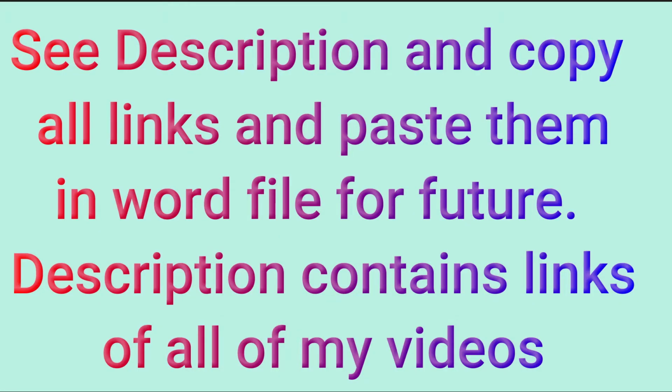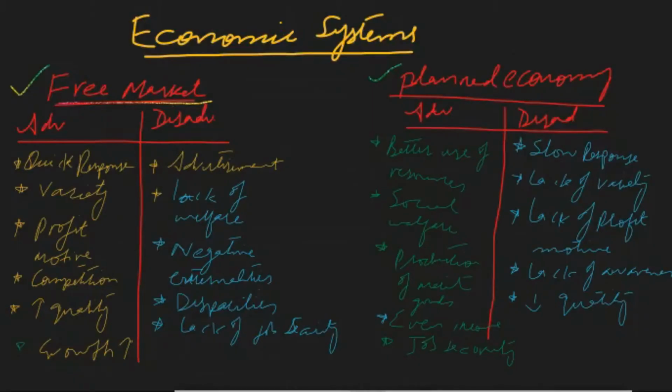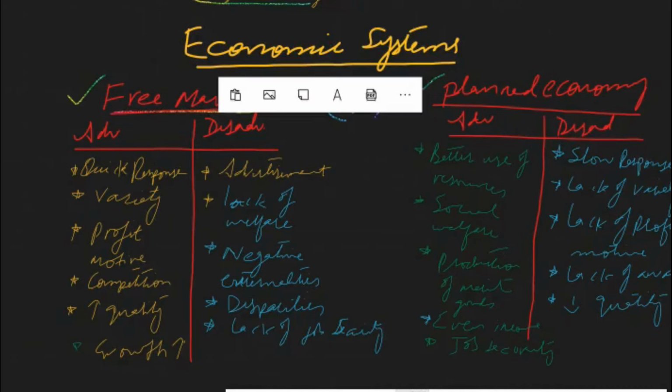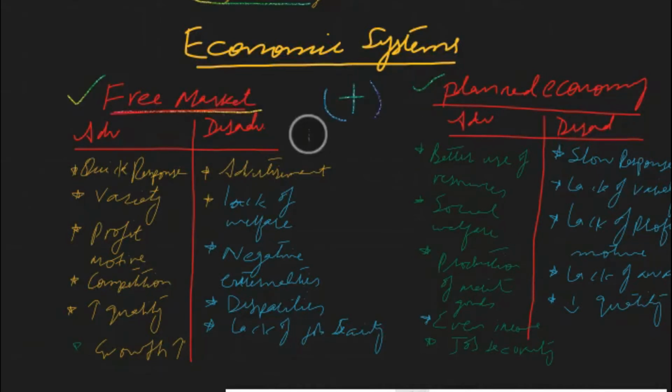Number one is free market economy, and it is also known as market economy, price mechanism, market mechanism, or capitalistic economy. And the second one is planned economy. It is also known as command economy, control economy, or central planning. And the third economic system is basically the mixture of both free market and planned economy. And we call that economic system mixed economy.